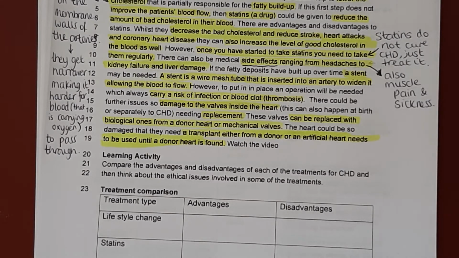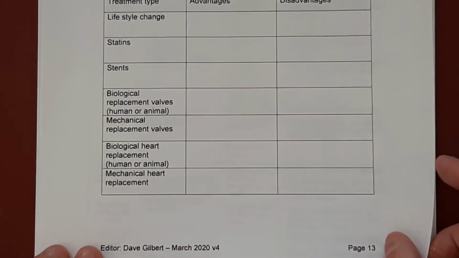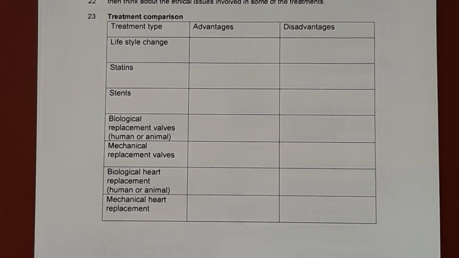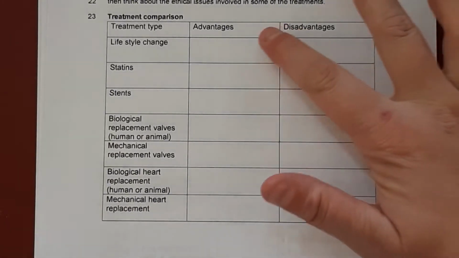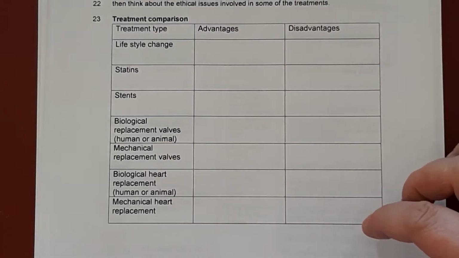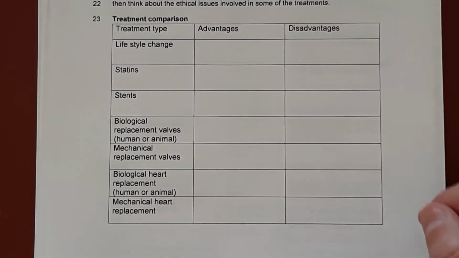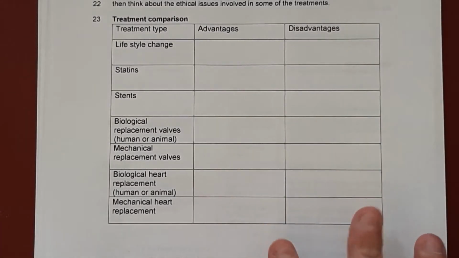So we've already watched the video, and what I'd like you to do is have a look at this list here, this table, and have a go at filling in some of the advantages and disadvantages to each of these. So they're all in the video and they're all listed here. Once you've done that, I expect you to spend a good 5-10 minutes having a go at this. See if you can write at least one thing in each box, and then we'll go over it. So pause the video whilst you do that, and then we'll review that.